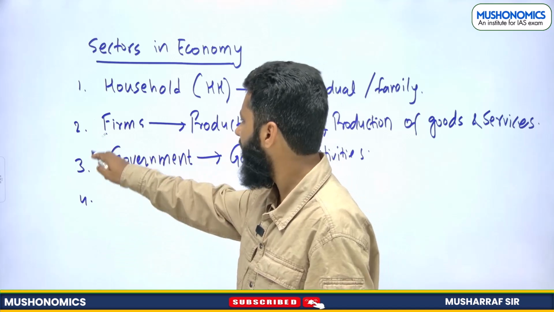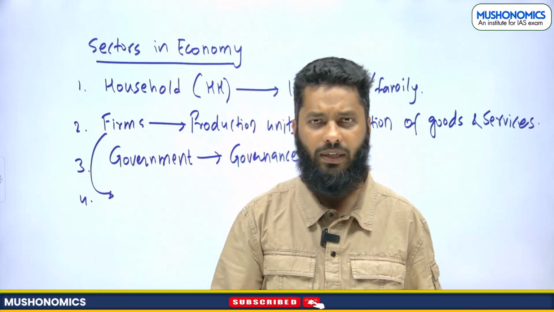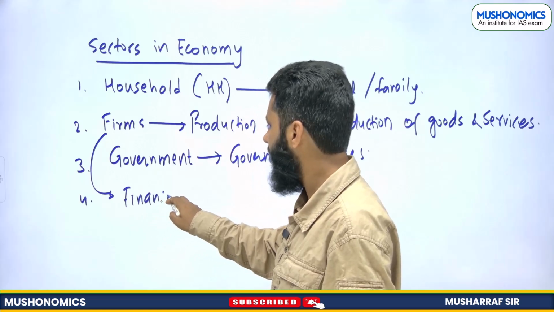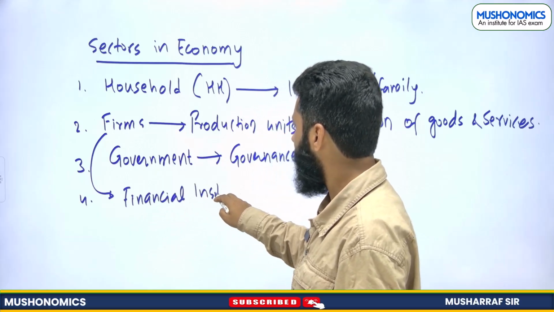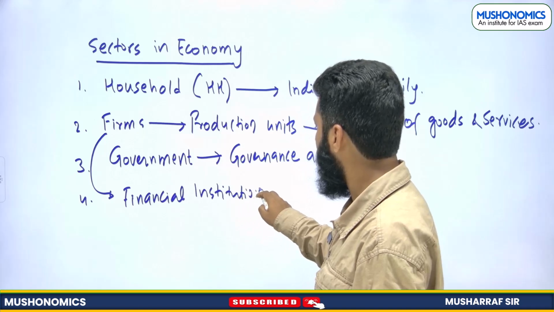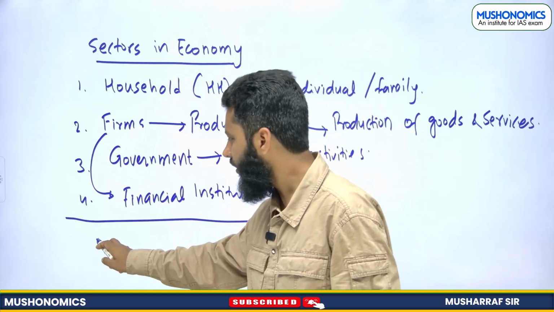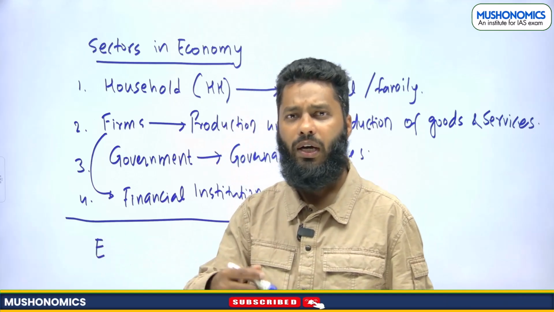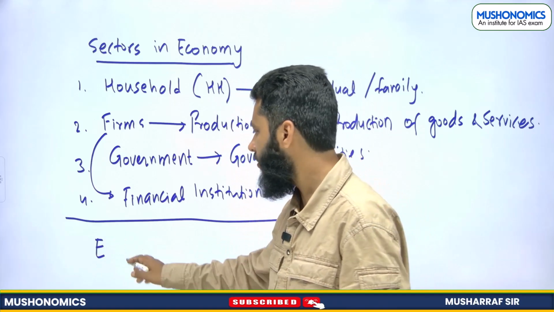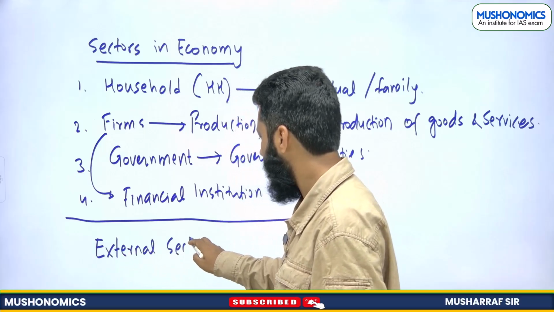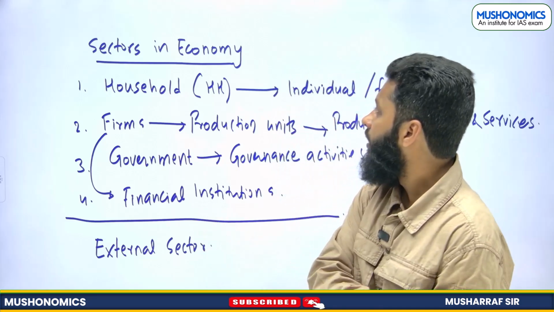We can classify a sub part of the firms as financial institutions as well. These are part of a closed economy. One more sector can be there if the economy is interacting with other countries or other economies also, that is the external sector, right? Now these are sectors in economy.